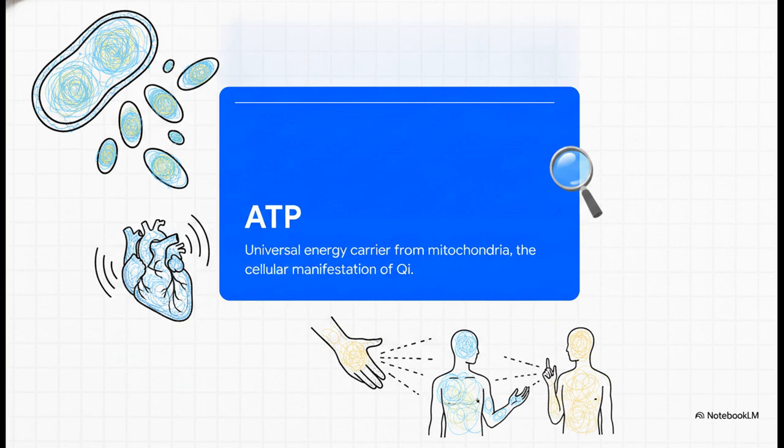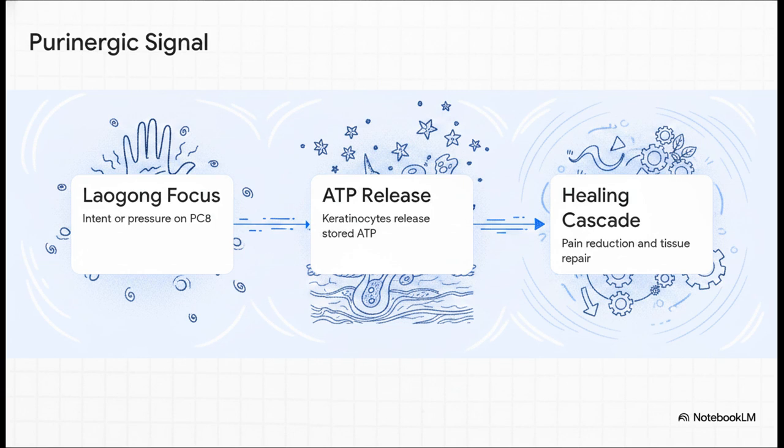So, when a practitioner is said to be sending qi, what they're actually doing is modulating the energetic state and the ATP production of the recipient's very own cells. But wait, how does that transmission happen without physically injecting molecules into someone? Well, it happens through this incredibly cool mechanism called purinergic signaling.